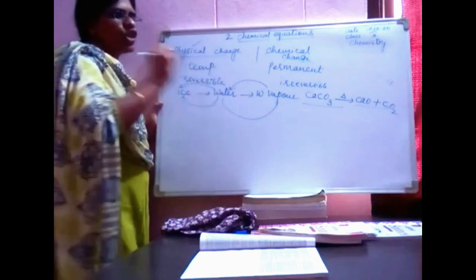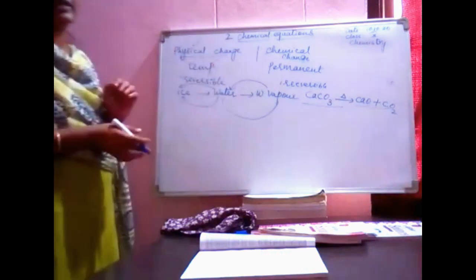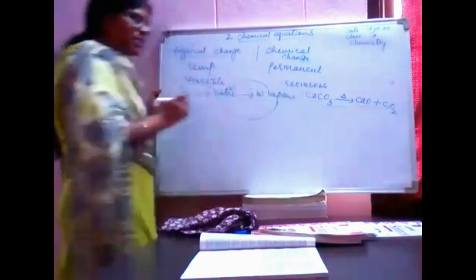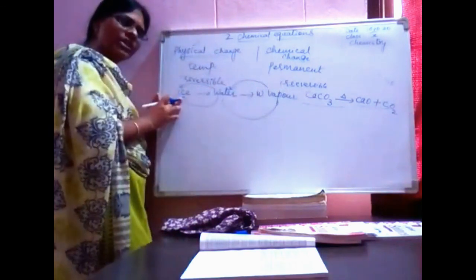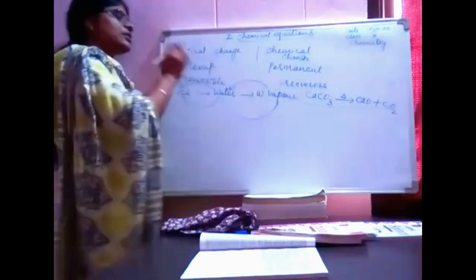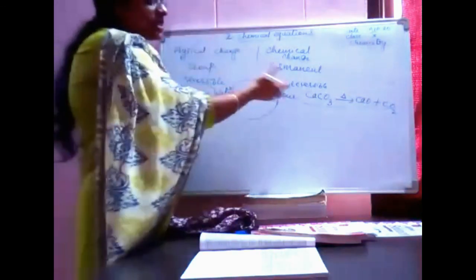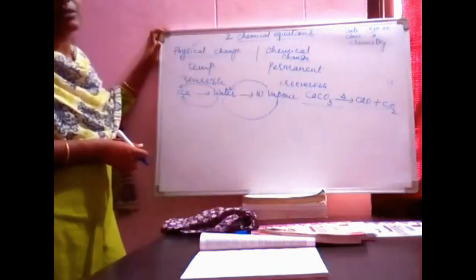New products will be formed, but if you take the products, you won't get the original substance again. But here we will get the original substance, like water converted into ice. Such changes are physical changes, and chemical changes are permanent and irreversible.